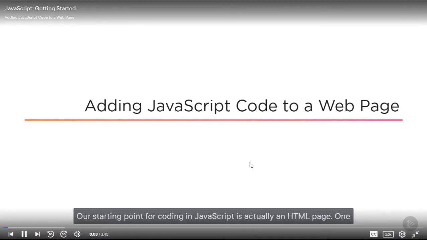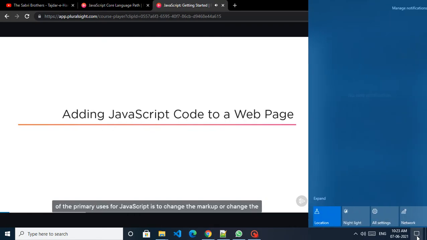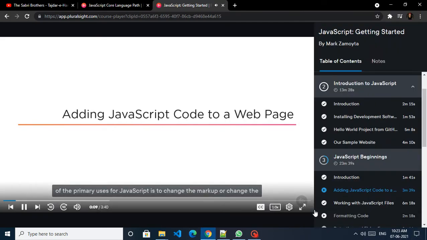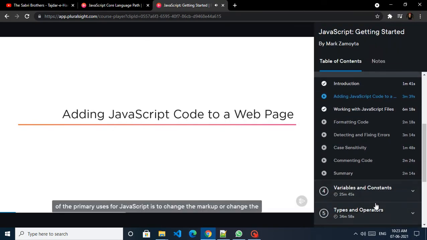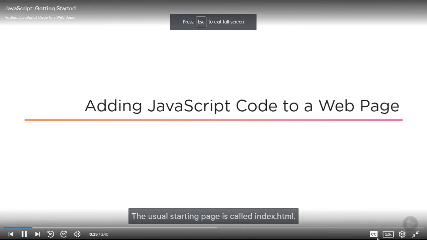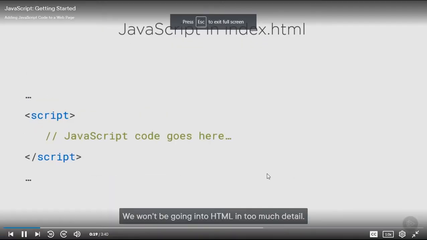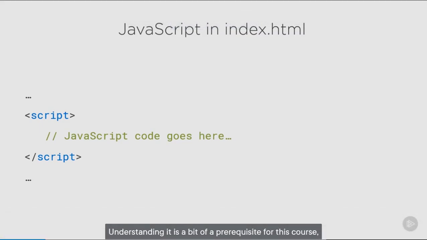Our starting point for coding in JavaScript is actually an HTML page. One of the primary uses for JavaScript is to change the markup or change the document that's being shown in a browser. The usual starting page is called index.html. We won't be going into HTML in too much detail. Understanding it is a bit of a prerequisite for this course, but we need to see how we can link up JavaScript code into our index.html page, or any HTML page.